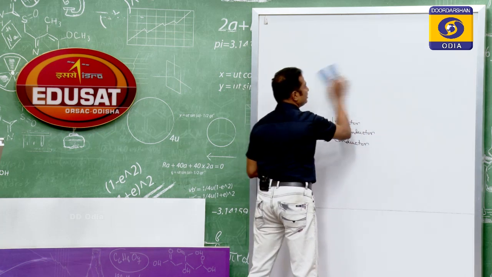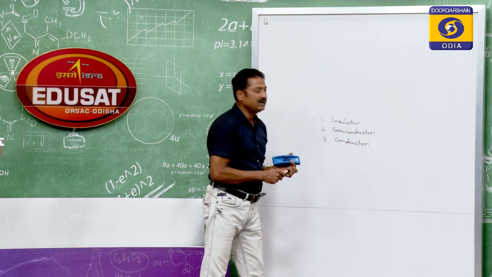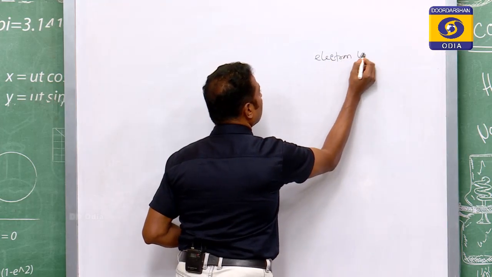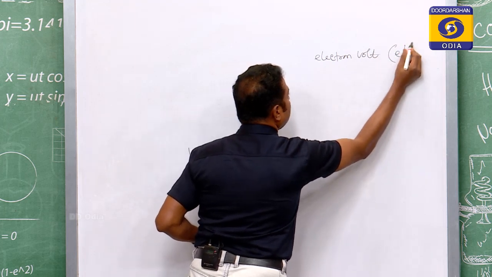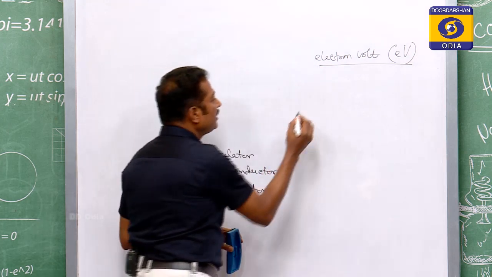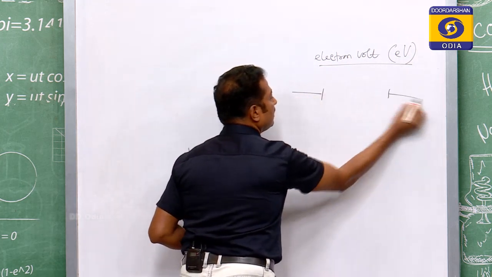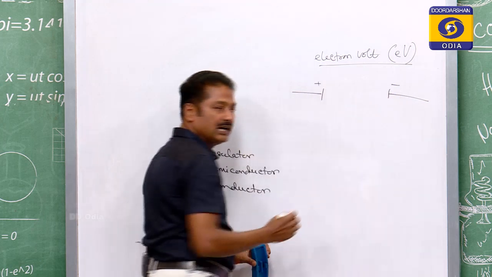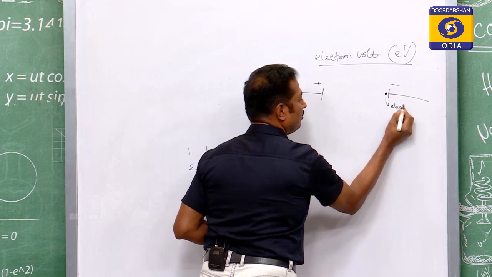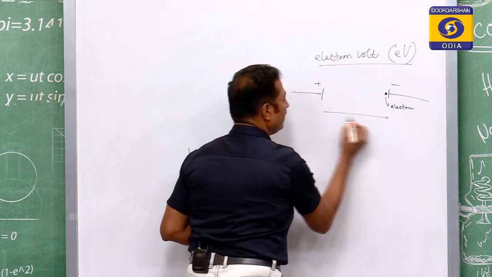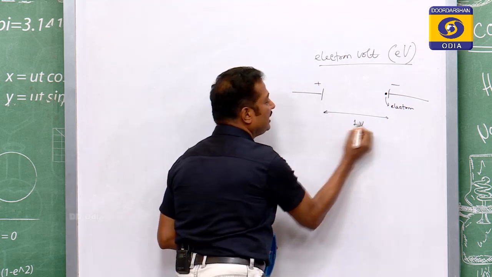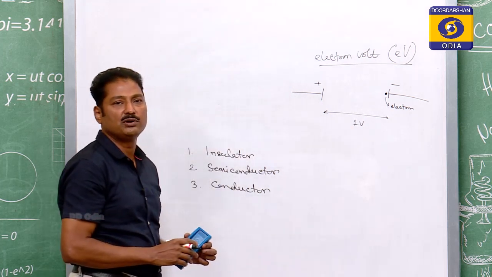electron volt, because I am using the unit again and again. So, what is electron volt? It is written as small e, capital V, electron volt. If there are two plates, this one positively charged and this one negatively charged, there is an electron, and a potential difference or a battery of 1 volt is given. Potential difference is 1 volt.